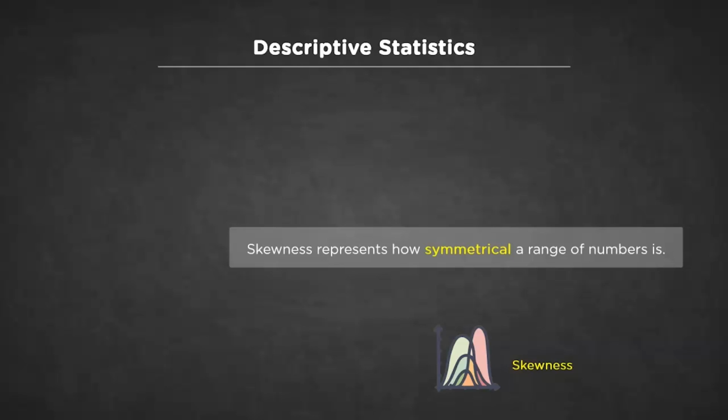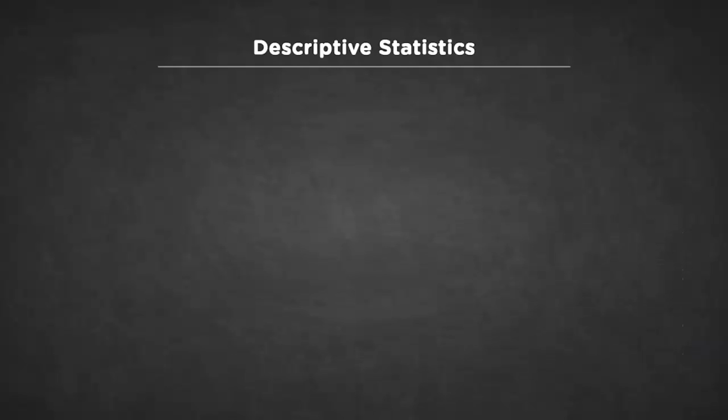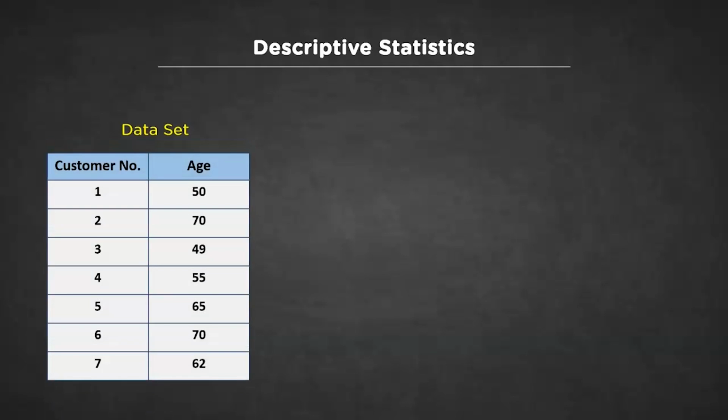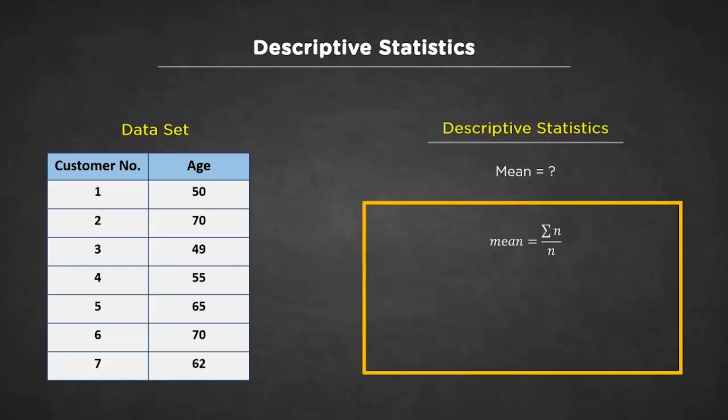Okay, are you feeling a bit confused now after listening to this bunch of definitions? Don't worry, we'll try to understand them with the help of a practical example. On the left hand side, we have a sample dataset. This dataset only contains two fields named customer number and the age of customers who have purchased a luxury car from Alex company. Now, on the right hand side, we'll compute descriptive statistics for this data.